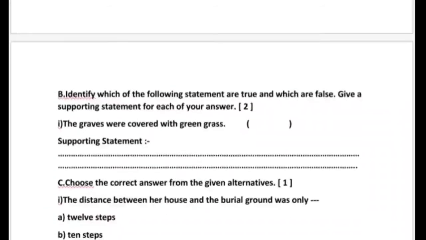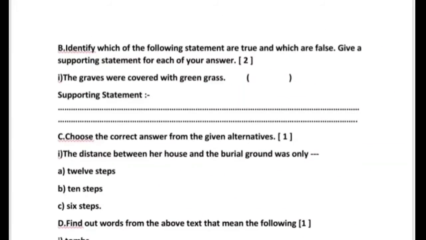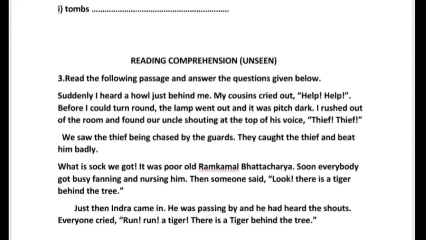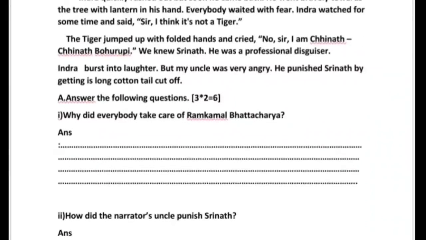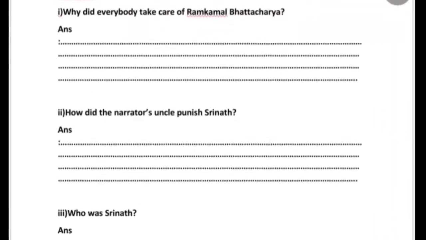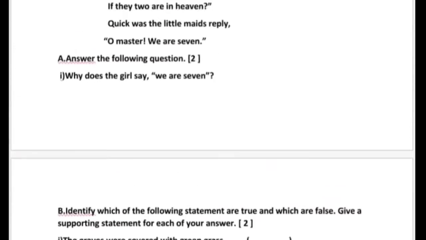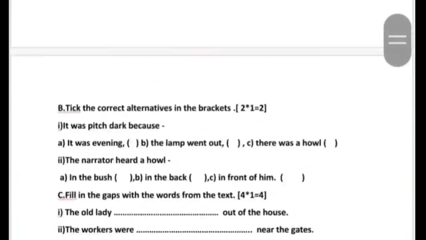So from the seen portion there will be 2 passages, and from those passages different types of questions, like what I have already told you, will be selected. Now come to the unseen passage. The unseen passage may be selected from anywhere else. So from the unseen passage also there will be the same question types as selected in the seen passage.